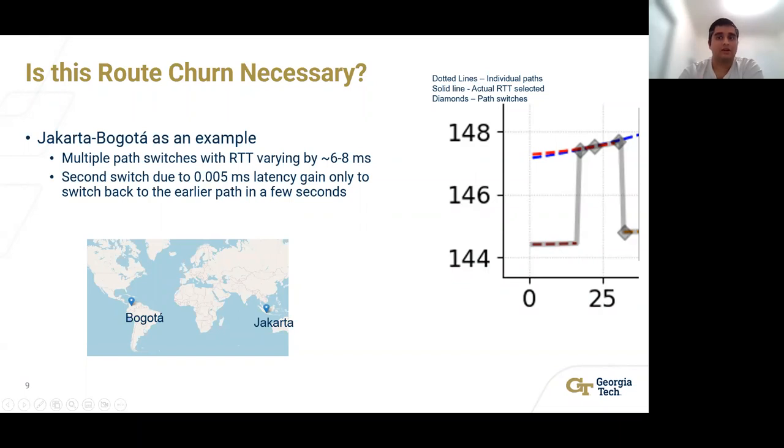Only for the routing algorithm to switch back to the blue path just a few seconds later after the red path ceases to exist. Another few seconds after that, the routing algorithm switches to another path because of the presence of another shorter path. I'm sure most of you would agree with me here that at least two of these switches were unnecessary, especially after I tell you that the latency gain here was just 5 microseconds, which is 5 orders of magnitude lower than the RTT here.